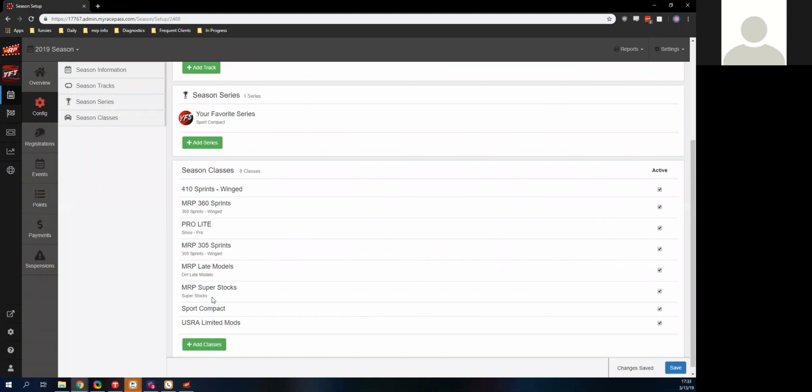Okay, if you do have a series too, you don't need to name override it. I don't have to replace these Sport Compacts to say your favorite series Sport Compact, because when I add that series into my schedule on that date with that class, it's going to add that in. So it'll say your favorite series Sport Compact for me. If we add that in, it'll just kind of double itself up.